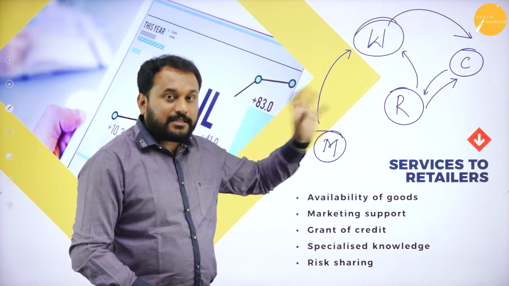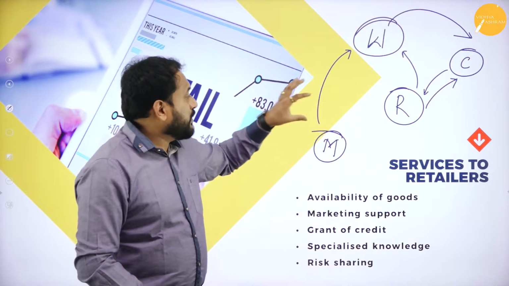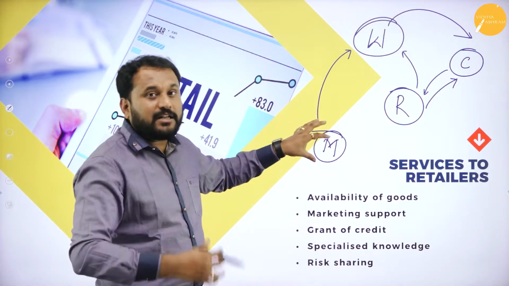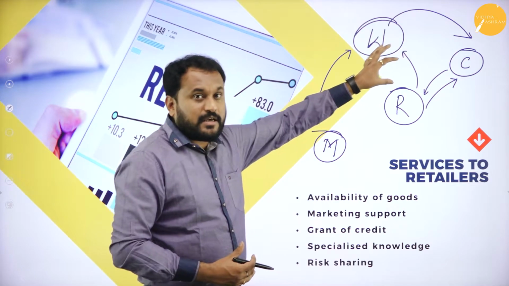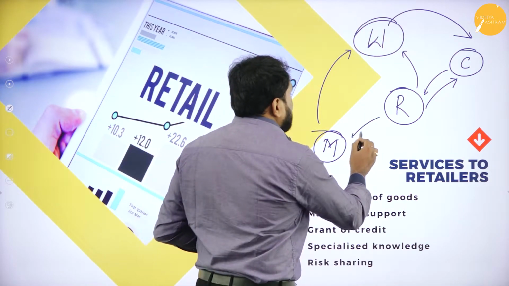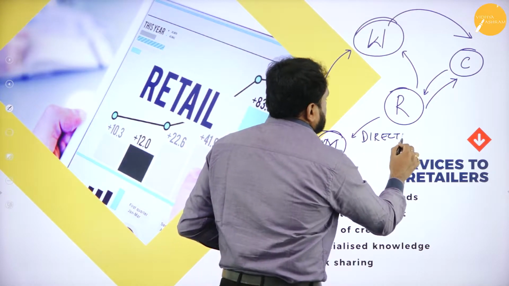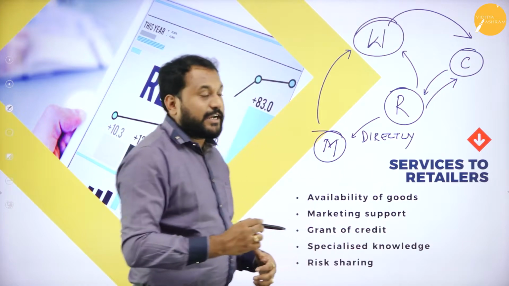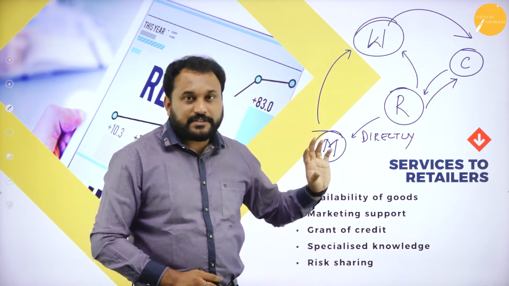But the manufacturers will give the bulk products, goods to the wholesaler. Some of the retailers are there who buy from the manufacturers directly. Right? Now try to understand this combination, and then I'll explain you about the services.